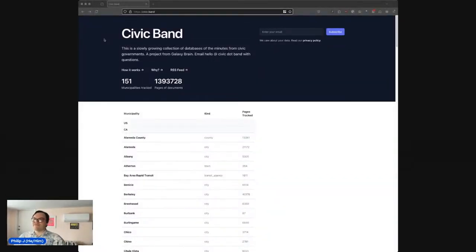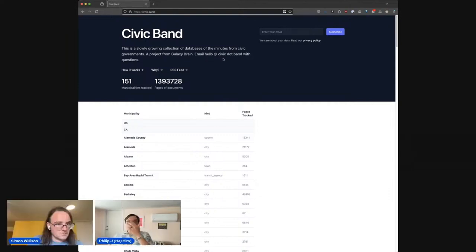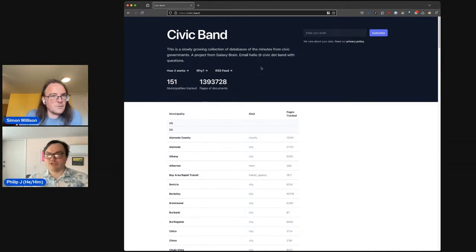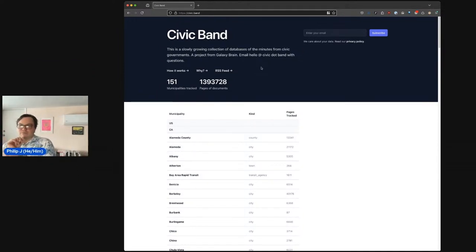Great. This is Civic Band. So we were tracking 151 municipalities, 1.4 million pages of documents. This is a public website. It's designed to be a public website. We're going to try to keep the data free and available forever because this is all public data.